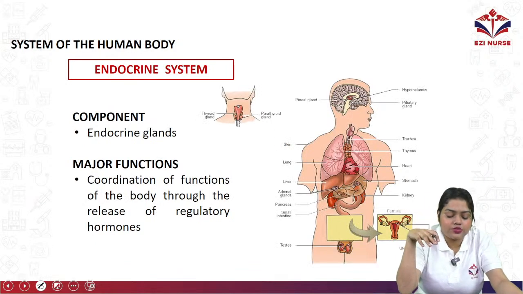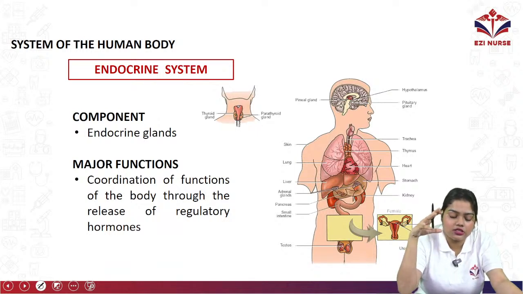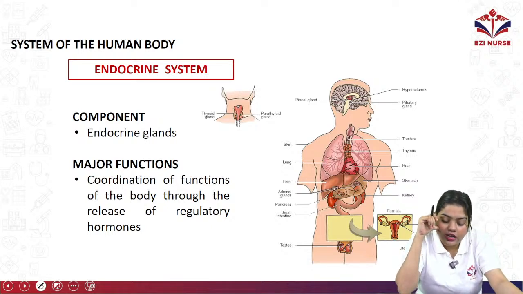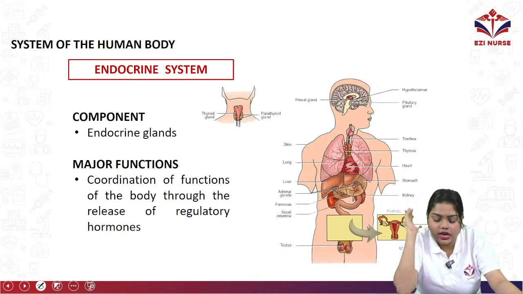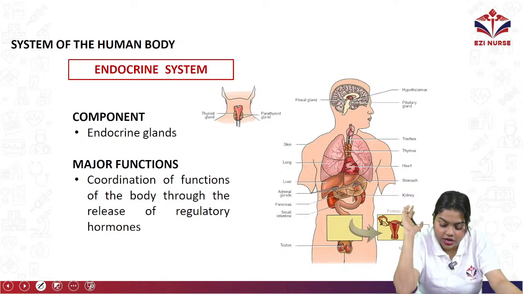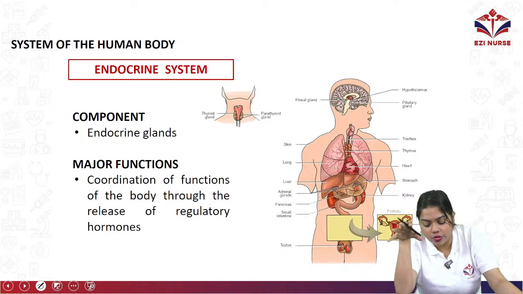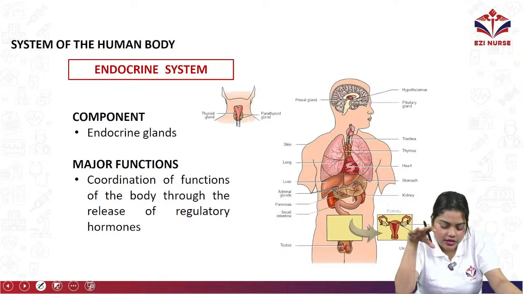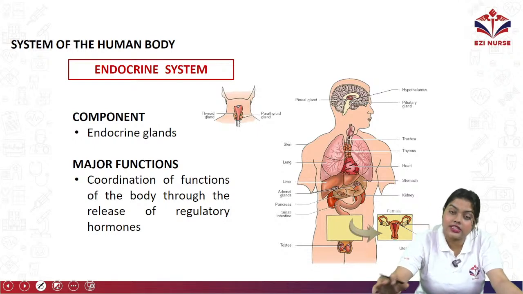So next we have the next system of the human body. The other system we have is the endocrine system. As we were discussing, the endocrine system includes different endocrine glands. What are the glands? They are hypothalamus, pineal gland, thymus, trachea, then heart, stomach, kidney, skin, lung, liver, adrenal gland, pancreas, small intestine, testis, everything is an endocrine gland.